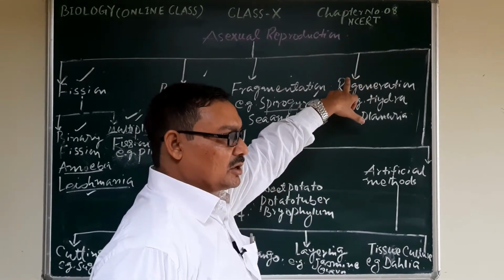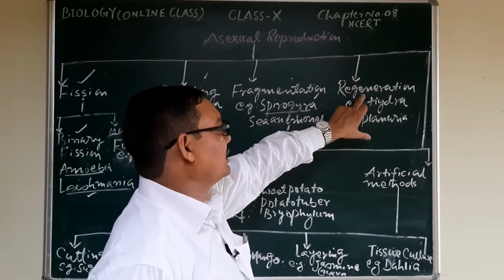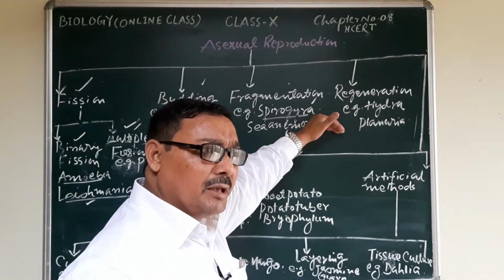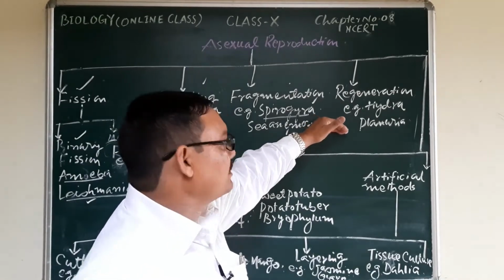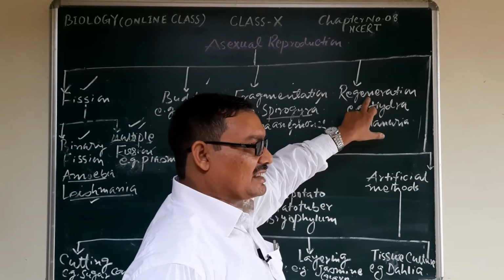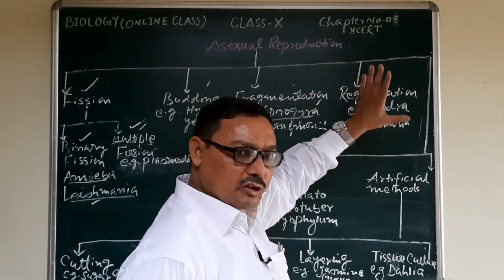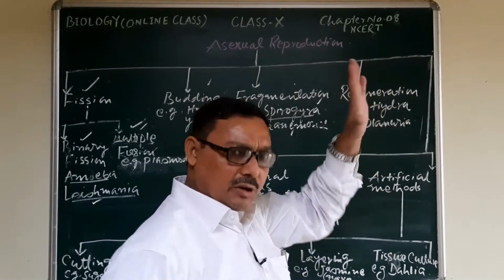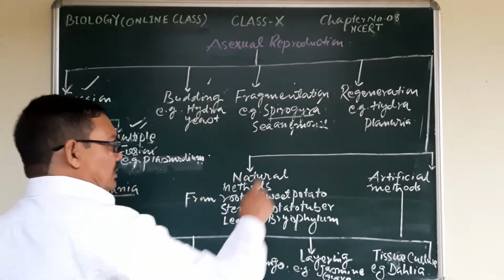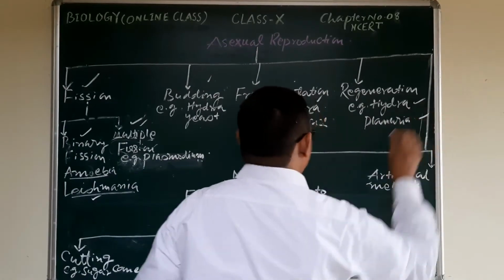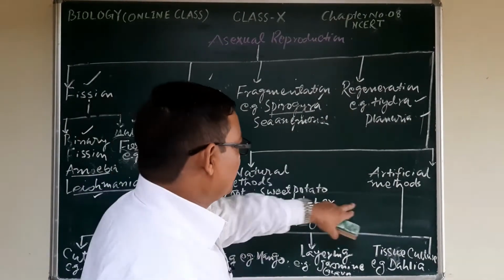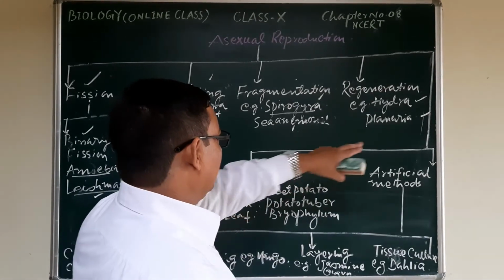In regeneration also there is a breaking down of the body part into pieces, but it is not certain that the pieces will form a new individual; they may or may not. We will look at that when we study its description. Hydra and planaria are the examples here.